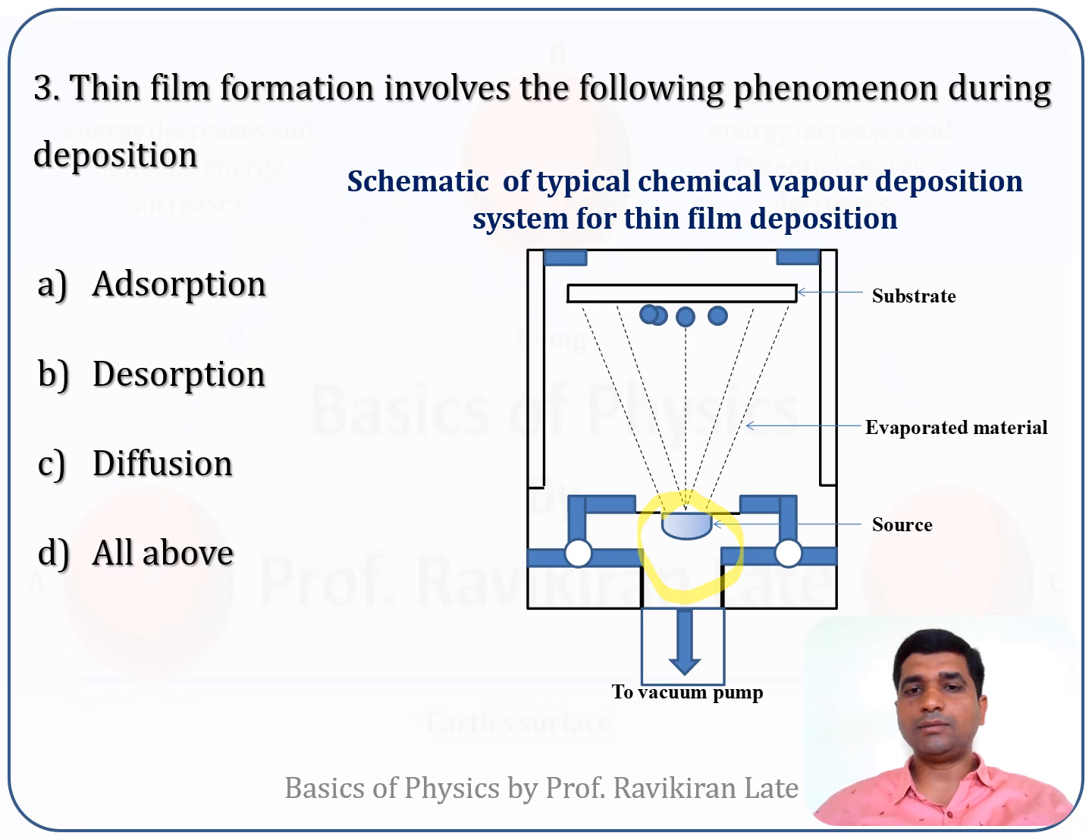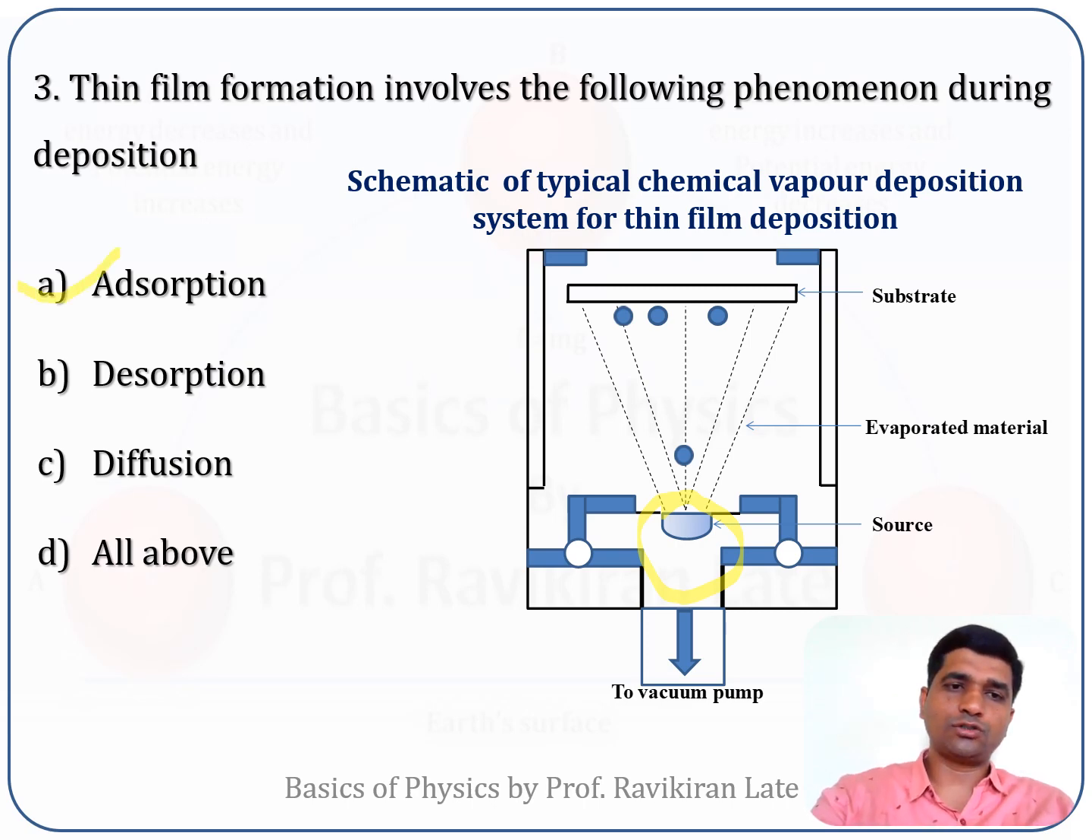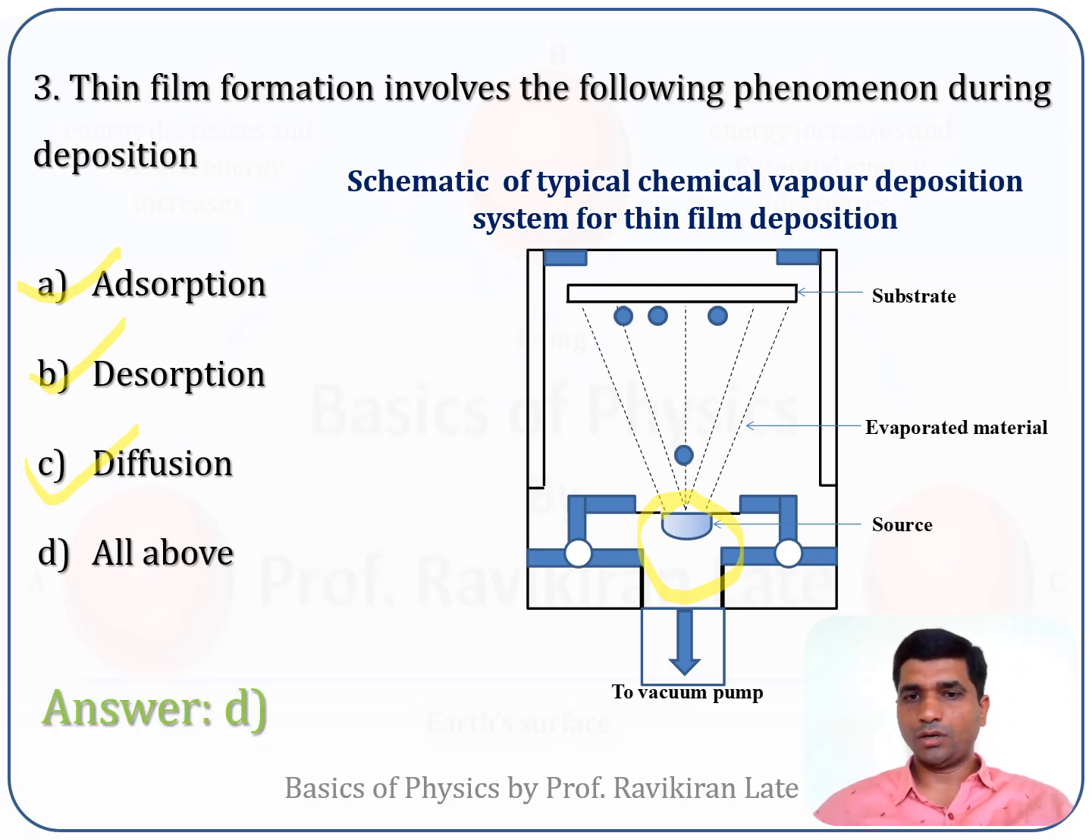So these atoms go onto the substrate and they adsorb. They also arrange amongst themselves, which means diffusion also happens in that case. In some cases those atoms may also desorb from the substrate. So all these phenomena, adsorption, desorption and diffusion, happen in the case of a thin film. So the correct answer for this question is option number D, all of the above.